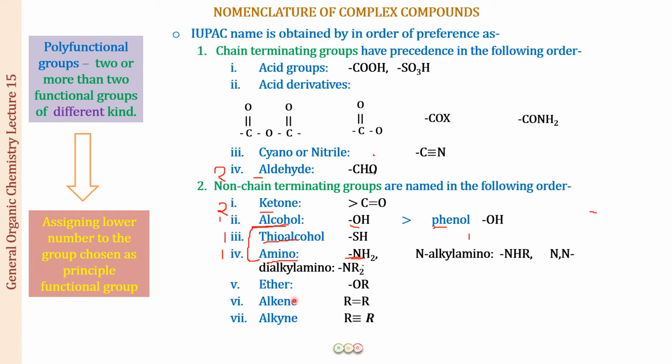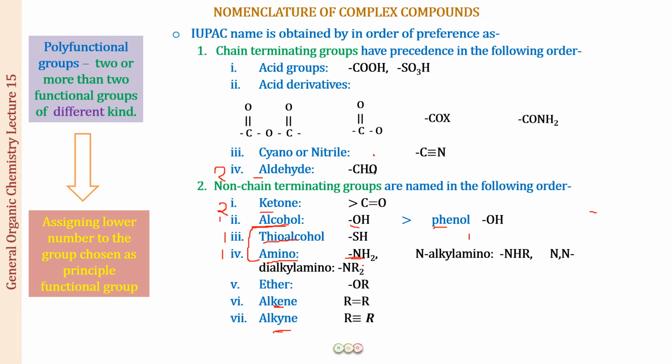After that, we have the alkenes and the alkynes. So you've already studied that in preference, when we are assigning a lower number, we assign the lower number to the alkene and then to the alkyne. And this is also what you can remember alphabetically. This is an E and this is a Y. So alphabetically, otherwise they both are going to be equal in priority when you are using the lowest sum rule. But then you have to choose out of the two when both of them are occupying the same locant. So you will be choosing an alkene in preference over the alkyne. So this is alphabetical order. Okay, I hope this is clear.